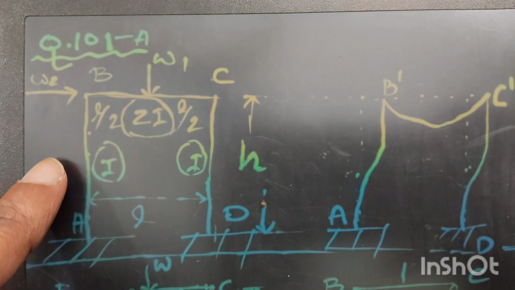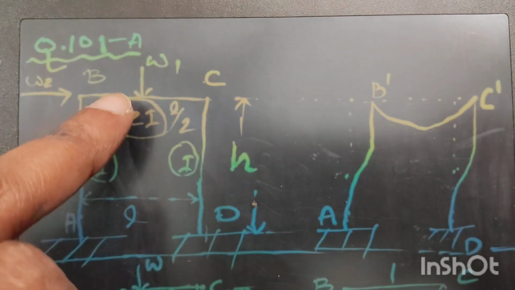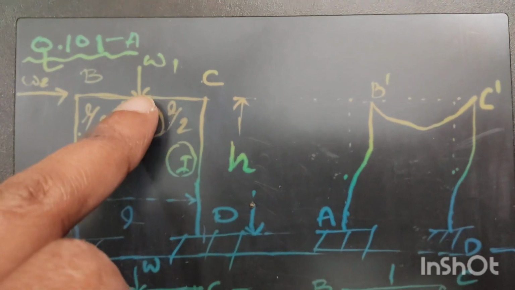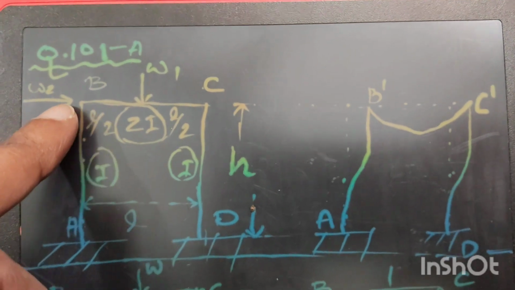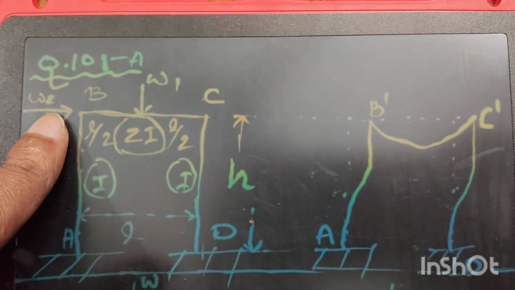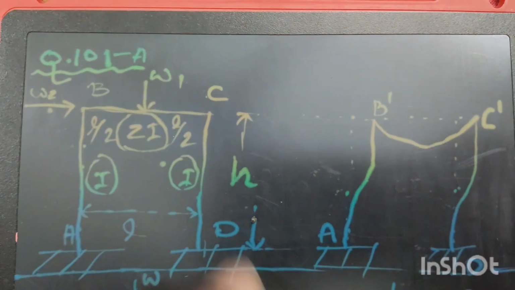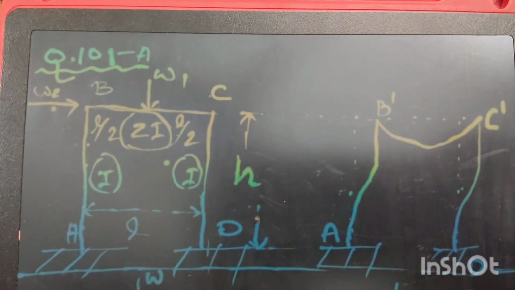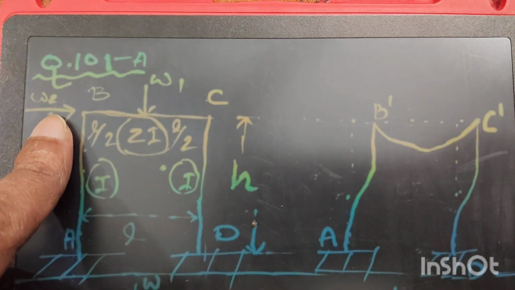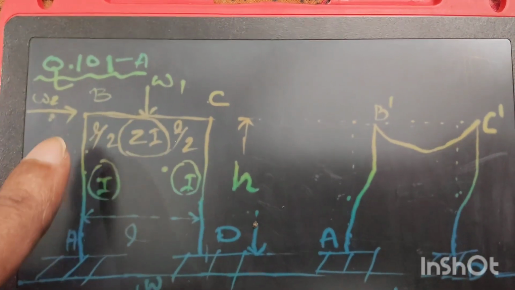The portal frame shown in option A is a frame subjected to a point load at the center, also subjected to a horizontal load at joint B. Just think, if this horizontal load is absent, the structure is symmetrical with respect to this load and with respect to this dimension. But if we consider this horizontal load, the structure will be unsymmetrical and there will be sway for this